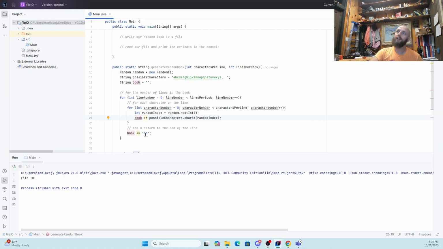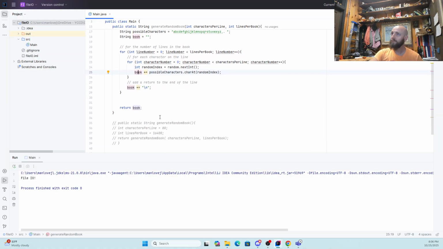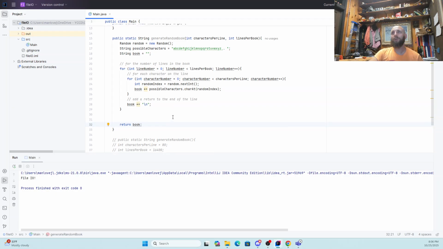Then when we reach the end of the line, we're going to add a carriage return, and then we're going to come back up and do it again, and add a return, and do it again, and add a return, and eventually we'll reach the number of lines in the book, and we'll stop. Okay, so that's going to return a book.